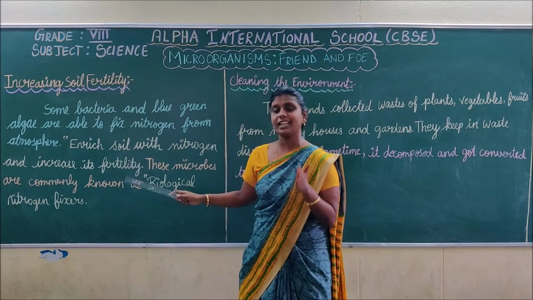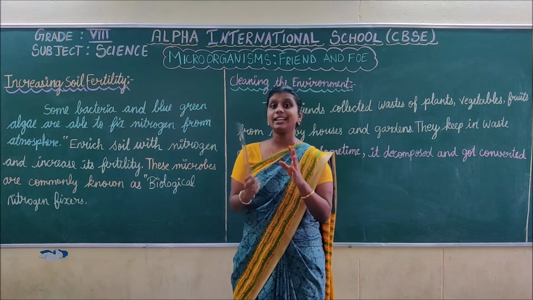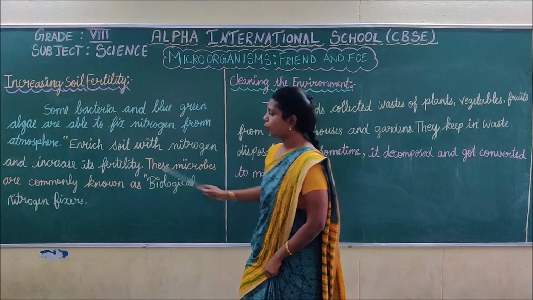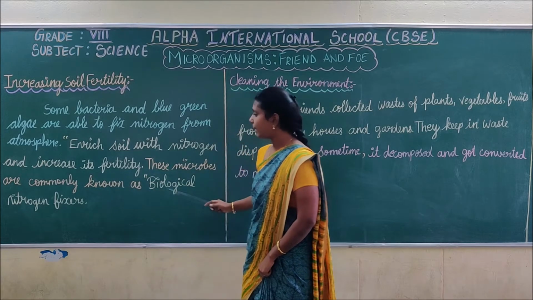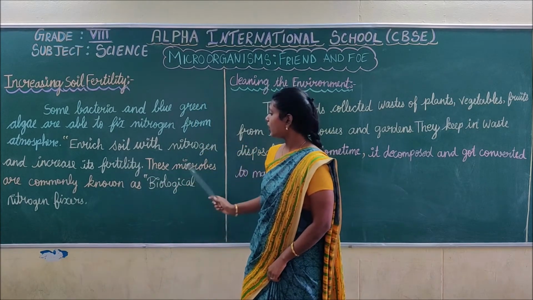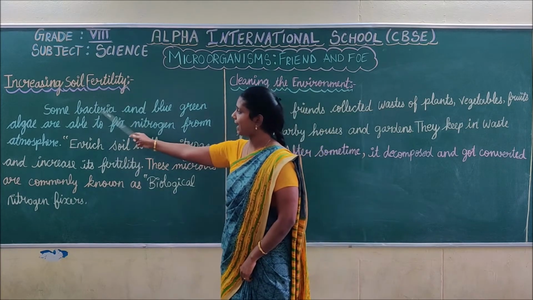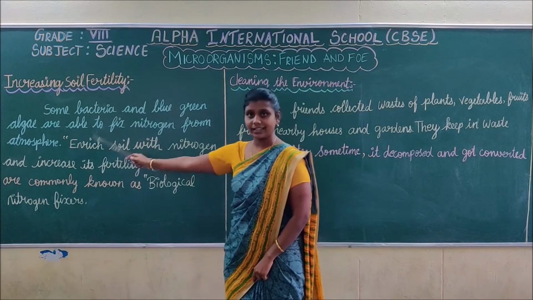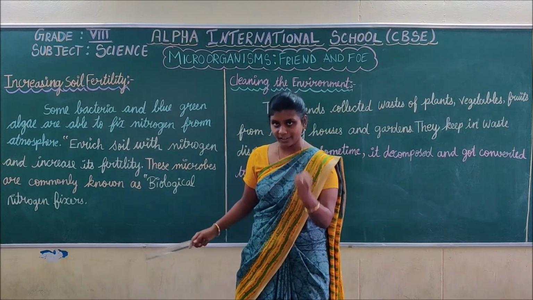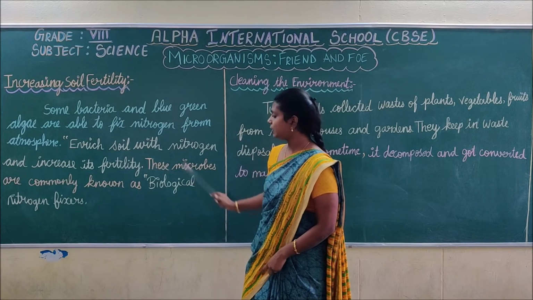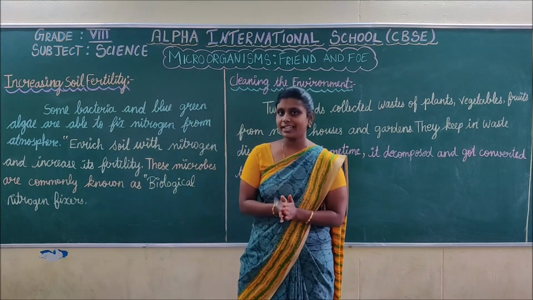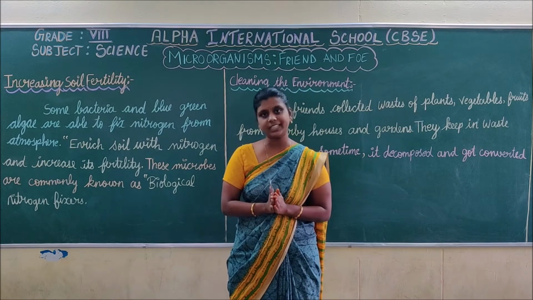What will the bacteria and algae do? They will enrich the soil fertility. And these microbes are commonly known as biological nitrogen fixers. Here the bacteria and blue-green algae are called microbes. They enrich the soil fertility and are called biological nitrogen fixers. Do you understand how to increase the soil fertility?